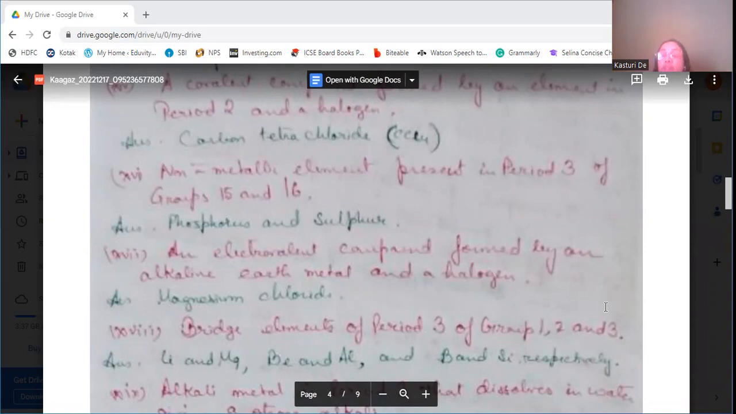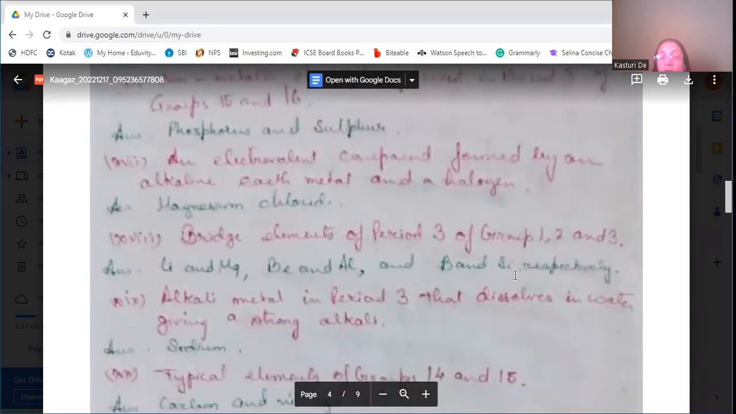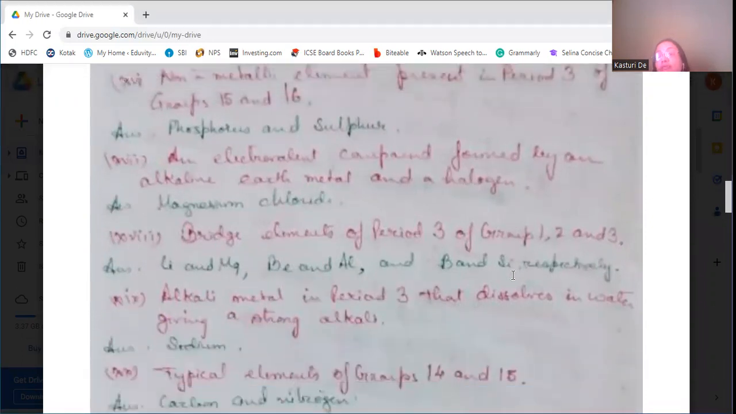By transfer of electrons it happens, so that's why it's an electrovalent compound. Then bridge elements of period 3 of group number 1, 2, and 3: group 1 is lithium and magnesium, group 2 is beryllium and aluminium, and group 3 is boron and silicon. Then the alkali metal in period 3 that dissolves in water giving a strong alkali is sodium.